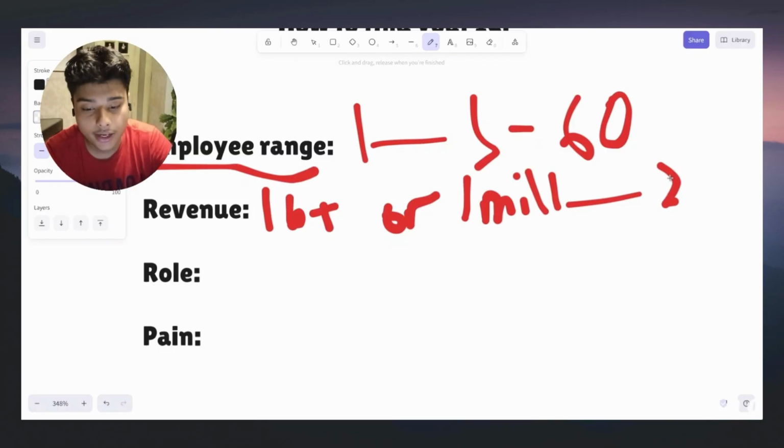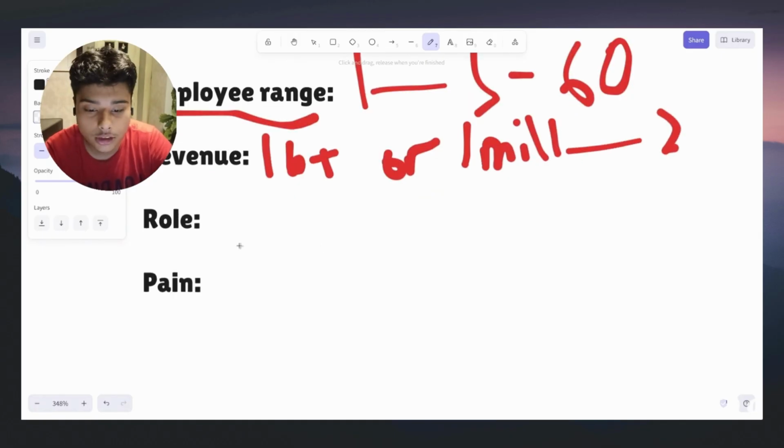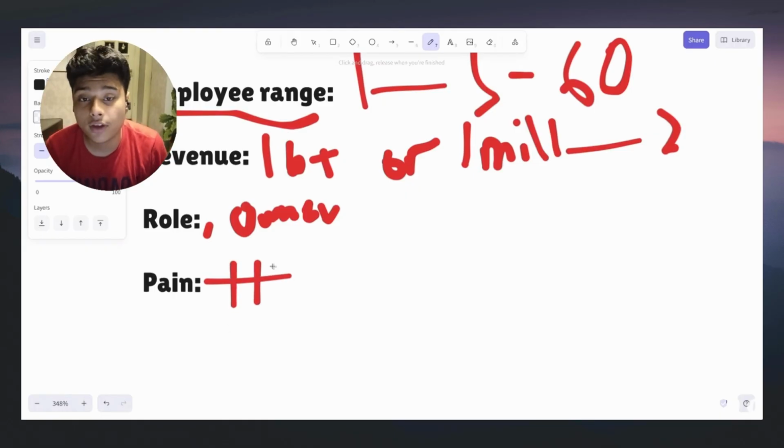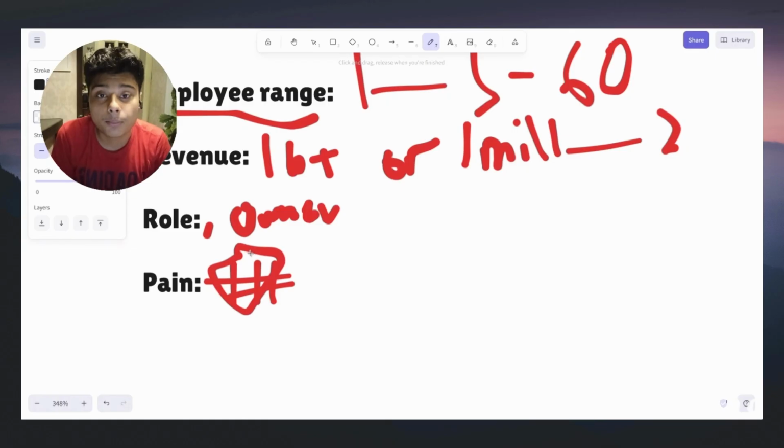So who are you looking for? Who is your ideal customer? Are they a low-level gatekeeper receptionist? No, normally for you, it's an owner, co-founder, founder, that matters. And pain, this is very important. This is one of the most important parts of this step, trying to find out your ICP. What pain are you solving? For lead gen, it might be finding leads. For a qualified lead system, it might be finding qualified leads or a qualified funnel. So you need to find out your pain points.